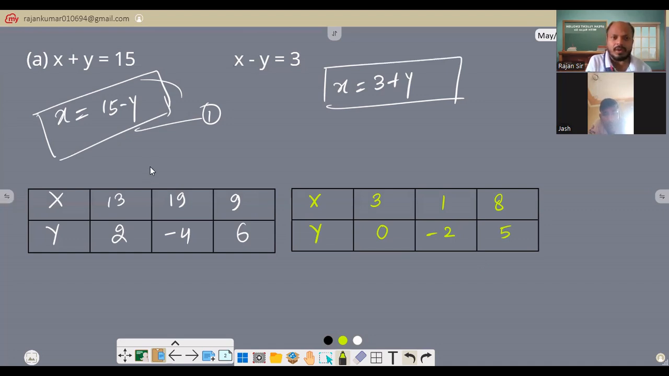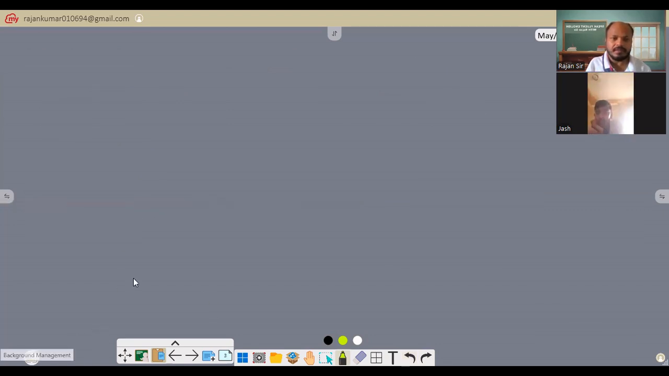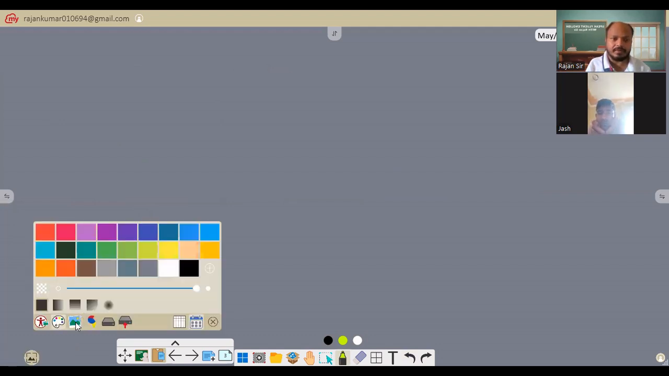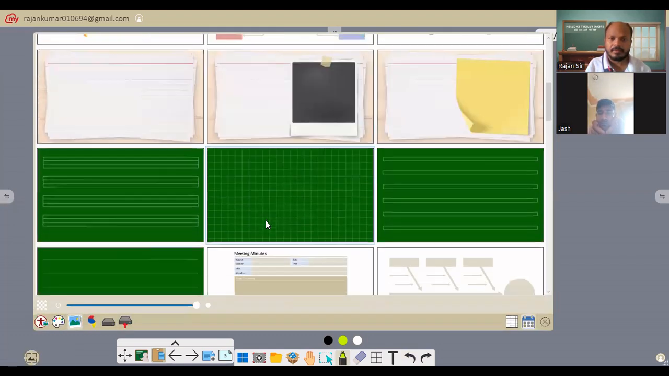Coordinates. This is equation 1. This is equation 2, right? So I'm going to use these coordinates to draw a graph. Let me draw a graph for you. So let me jump on the next page, and there is a graph. So I need to take a graph paper.